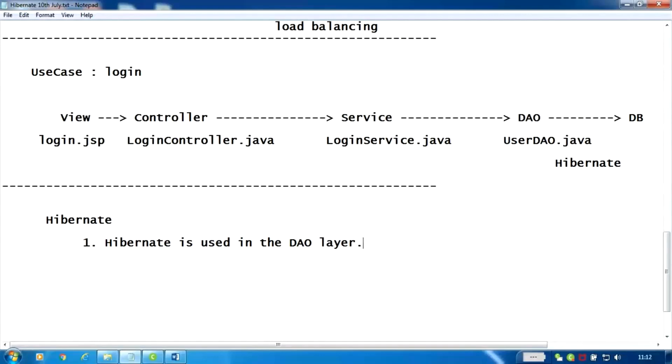So I'm talking about the first basic points. I'll come to all the advanced things step by step. So I'm moving step by step, first basic points, one by one, so that it will come across to everyone very well. So the first point I told is that Hibernate is used in the DAO layer, between the DAO layer and the database, right? Okay.